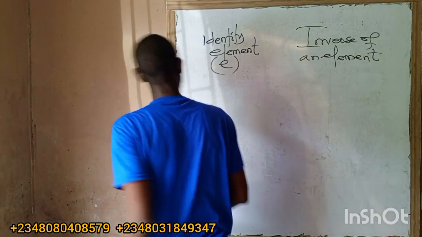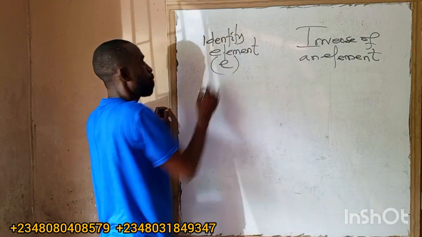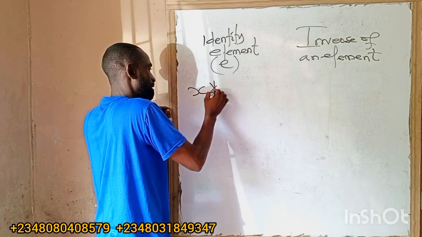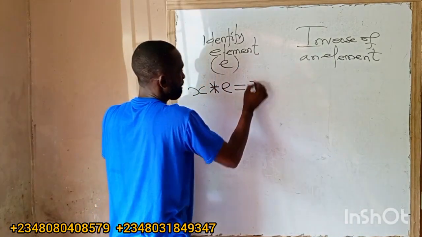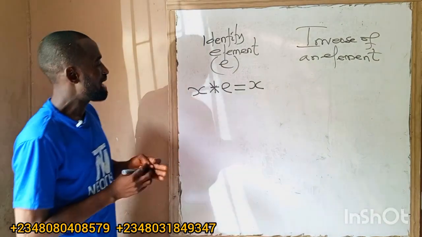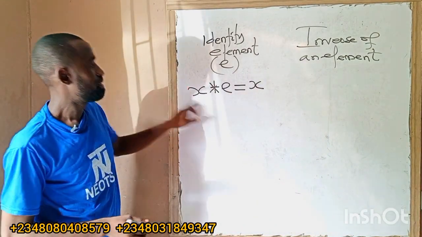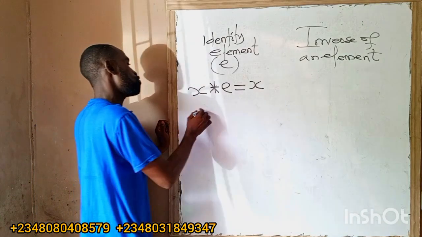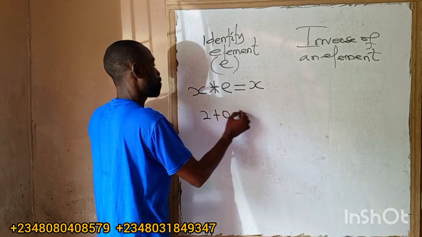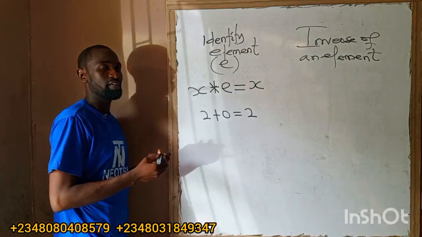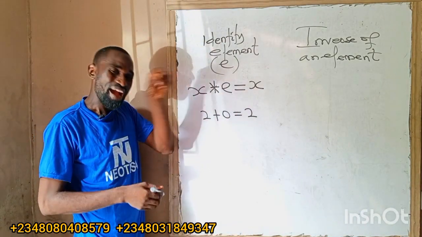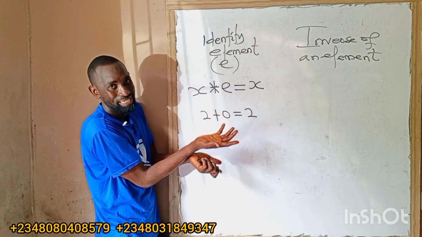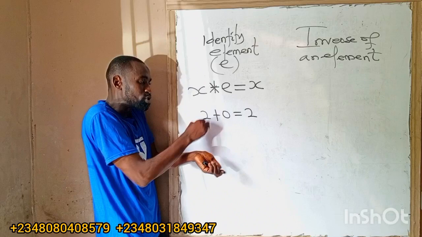Alright, so now what do you mean by identity? Identity is what you combine with something. Anytime I combine identity with something, it will give us that thing back. Are you getting me? So if I say 2 plus 0, it gives us what now? 2. It means in this case, 0 is what now? Identity. Why? Because when I combine 0 with 2, I have 2 back.